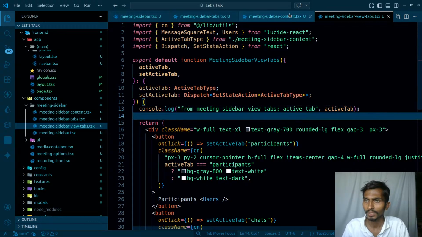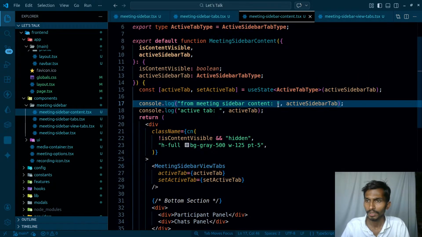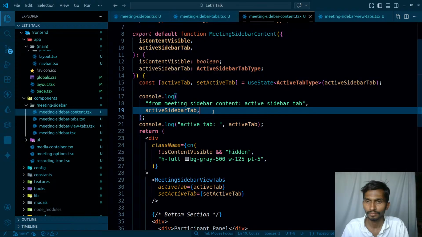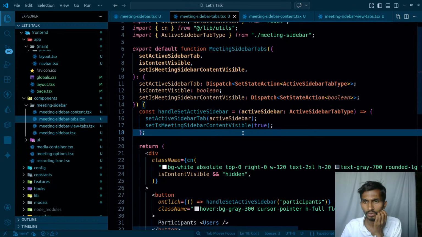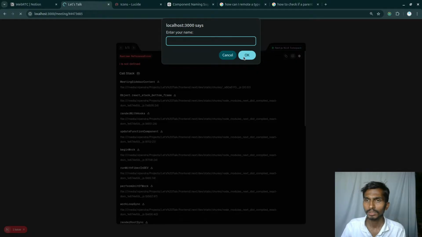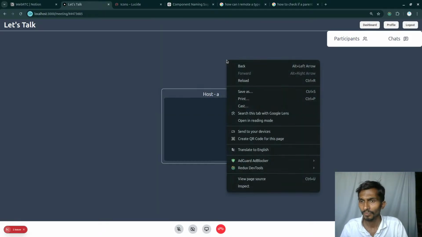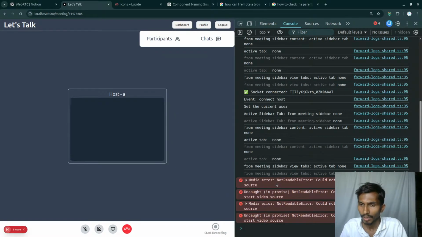So this is the first thing that got done. Over here I have from meeting sidebar content, and this is gonna be active sidebar tab and active tab. Once this is done, coming back to this one, I have this. Let's check the logs. This is gonna be a console, and right now it actually starts from here.